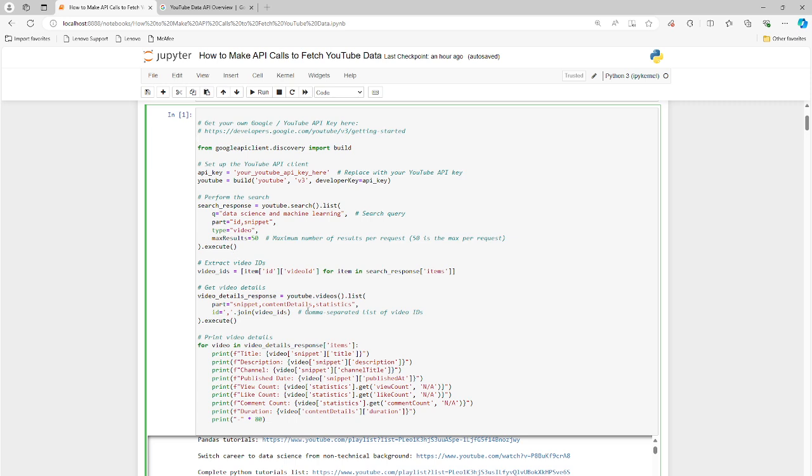Just pop that API key in between the quotations over here, and you can run it, and it's going to run just fine. And you have all the other code. It's the only thing you're going to have to change, literally just this one part right here. When you copy and paste in your own API key, everything is going to run just fine. Okay, so you need that. That is going to interact with the API endpoint.